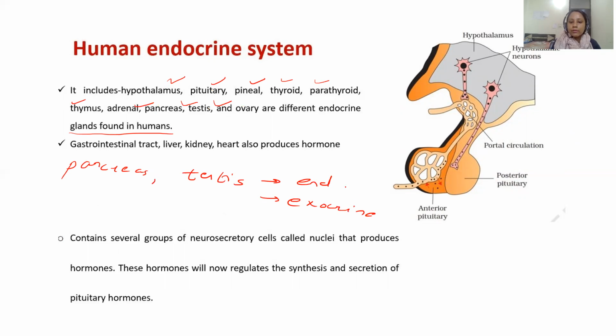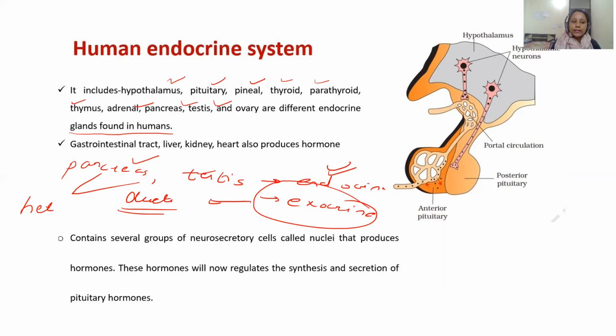Now, the term I have introduced here is the exocrine gland. Exocrine glands are the glands which have ducts to carry their secretion, as opposed to the endocrine glands, which are ductless. The pancreas and testes are known as heterocrine glands. This is an important thing. Heterocrine gland is also known as a composite gland, or a dual gland.